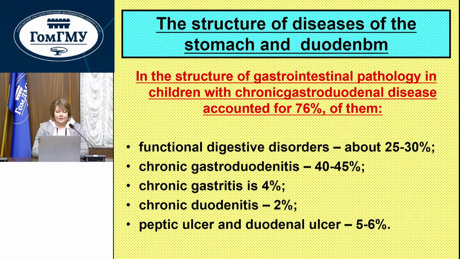The structure of diseases of the stomach and duodenum. In the structure of gastrointestinal pathology in children, chronic gastroduodenal diseases account for 76% of cases. Functional digestive disorders account for about 25 to 30%. Chronic gastroduodenitis from 40 to 45%. Chronic gastritis is 4%. Chronic duodenitis is 2%. Peptic ulcer and duodenal ulcer from 5 to 6%.